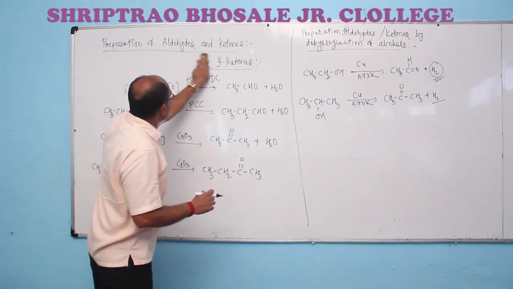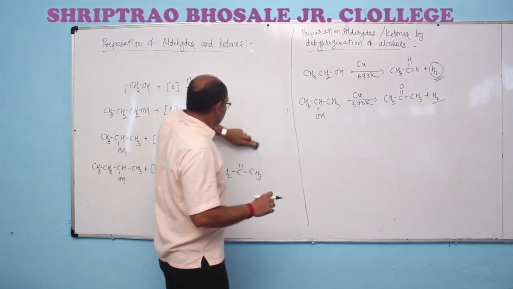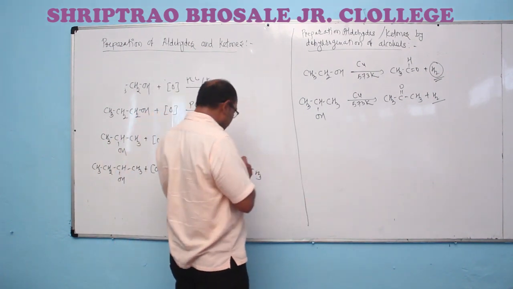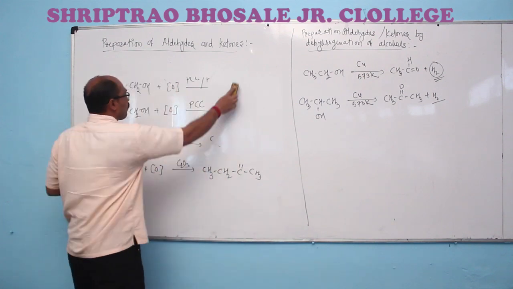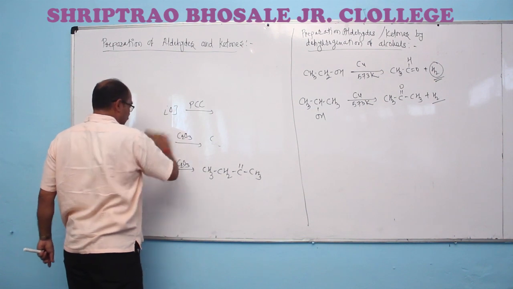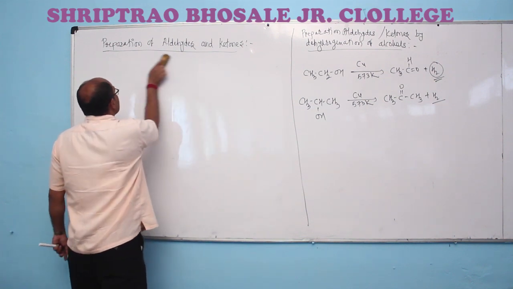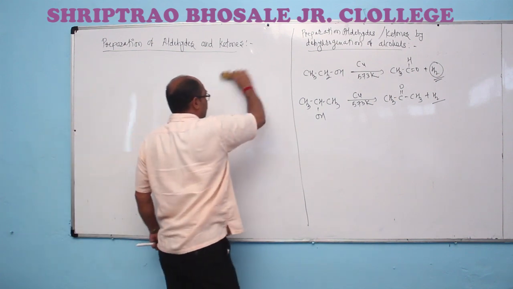in the general preparation of aldehydes and ketones, involves the preparation of aldehydes and ketones from hydrocarbons. This reaction was studied by you in the previous standard, the 11th standard.